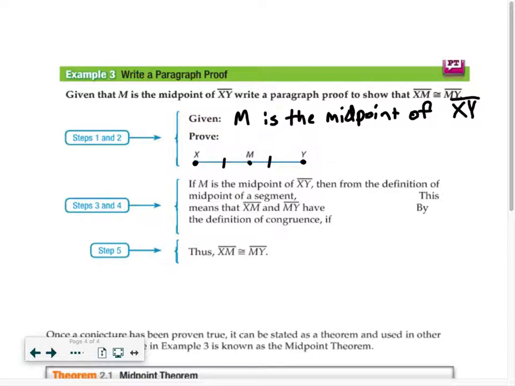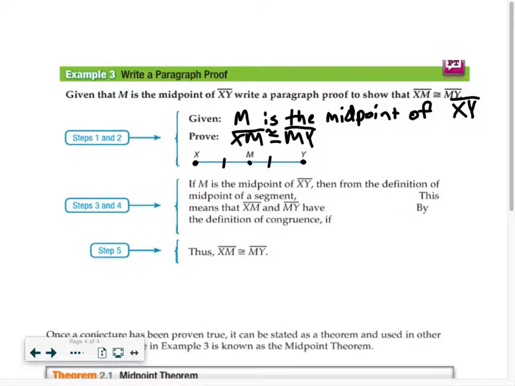So let's prove here. What are we trying to prove? We're trying to prove that XM is congruent to MY. And I kind of spilled the beans there a little bit. But let's talk about it. So what we're trying to prove is what I've listed here on the diagram. We're trying to prove that XM is congruent to MY. And why would that be? Okay. So steps 3 and 4 are kind of a combination.